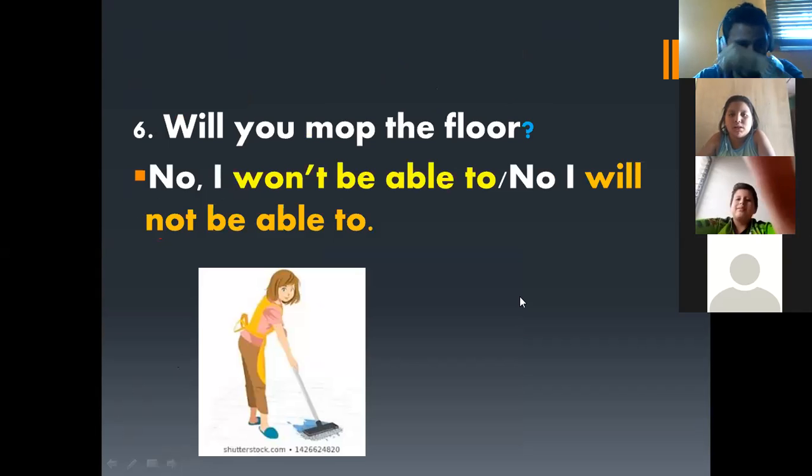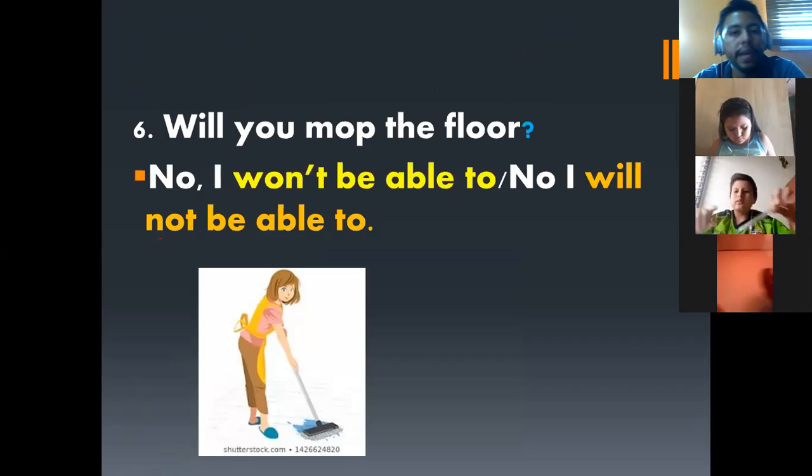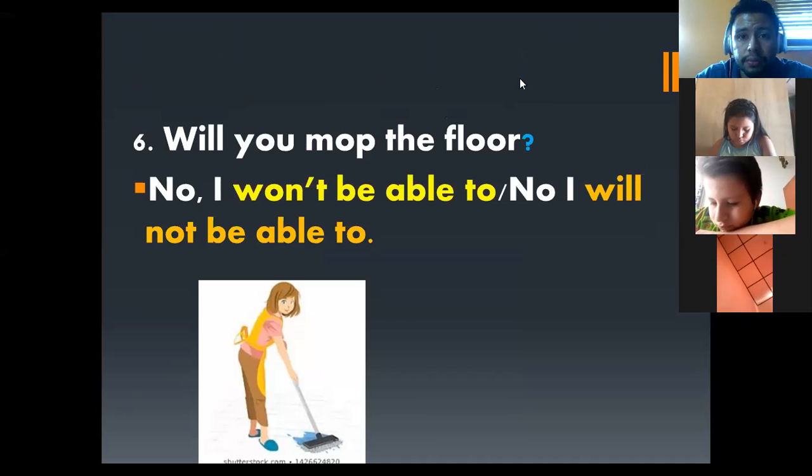So in this case, please copy this example too. Number 6 says, "Will you mop the floor?" We have an answer: "No, I won't be able to." This is the first possibility that you can use to answer a question.